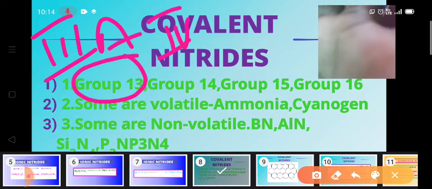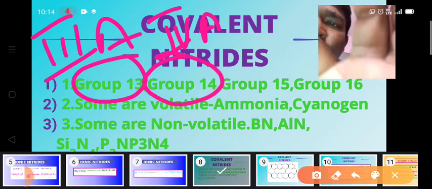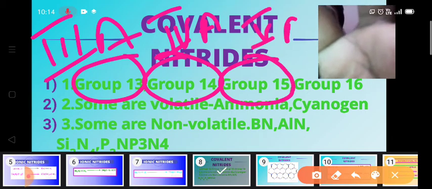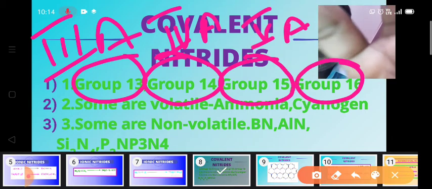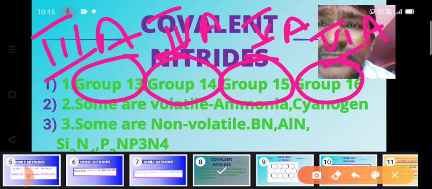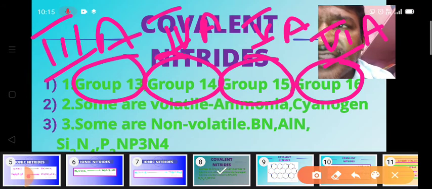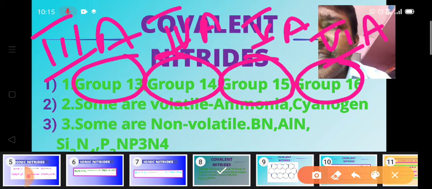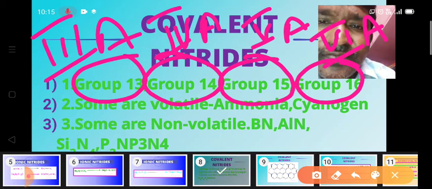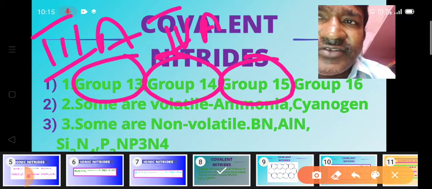Fourth A is the old name of present group 14. Group 15 is the present name of the fifth A. In the similar way, sixth A is the old name of group 16. So like that, these third A, fourth A, fifth A, sixth A group elements react with nitrogen to form covalent nitrides.